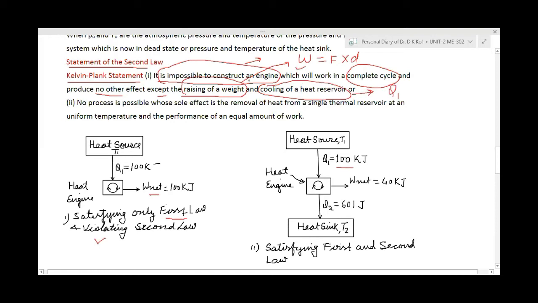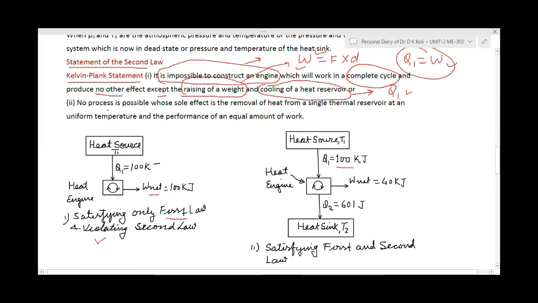So it is impossible to construct an engine which will work in a complete cycle and produce no other effect excluding raising of a weight, meaning the production of work, and cooling of a heat reservoir, meaning taking the heat. It means Q1 should be equal to W. Q1 equal to W means both will be the same. The amount of heat we are taking is converted into work. This is not possible. It is the statement of Kelvin Planck.